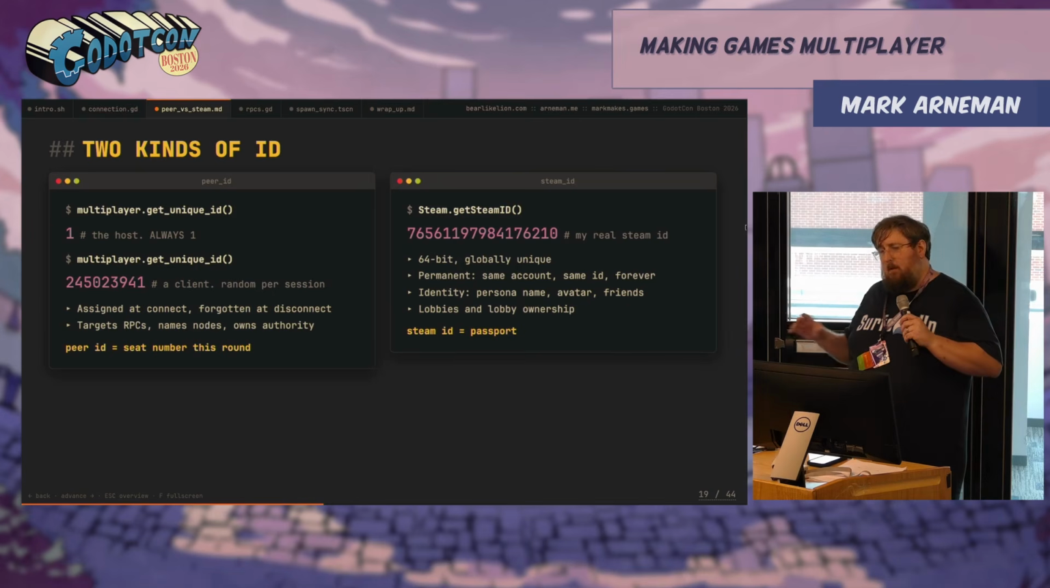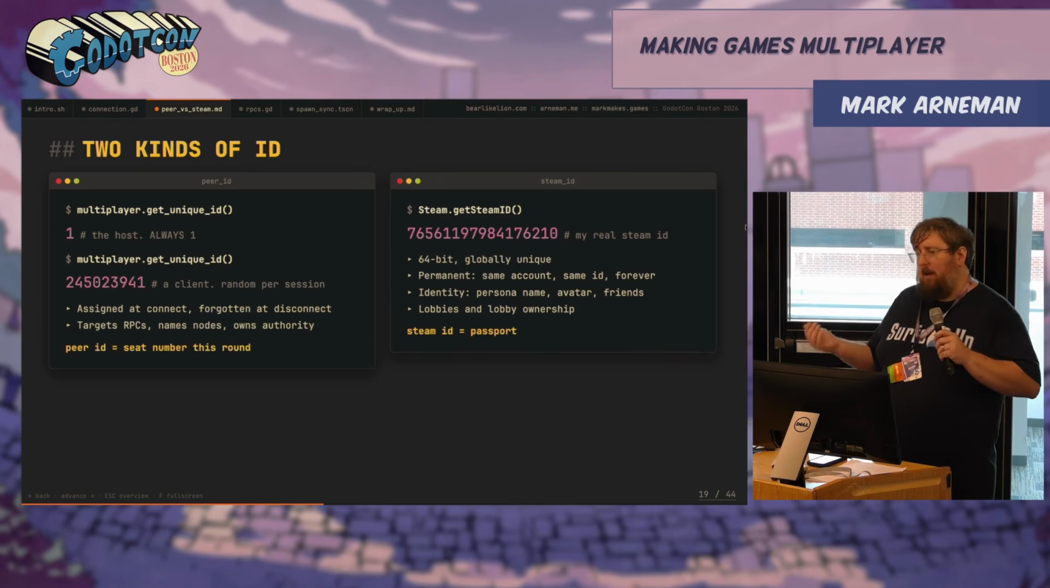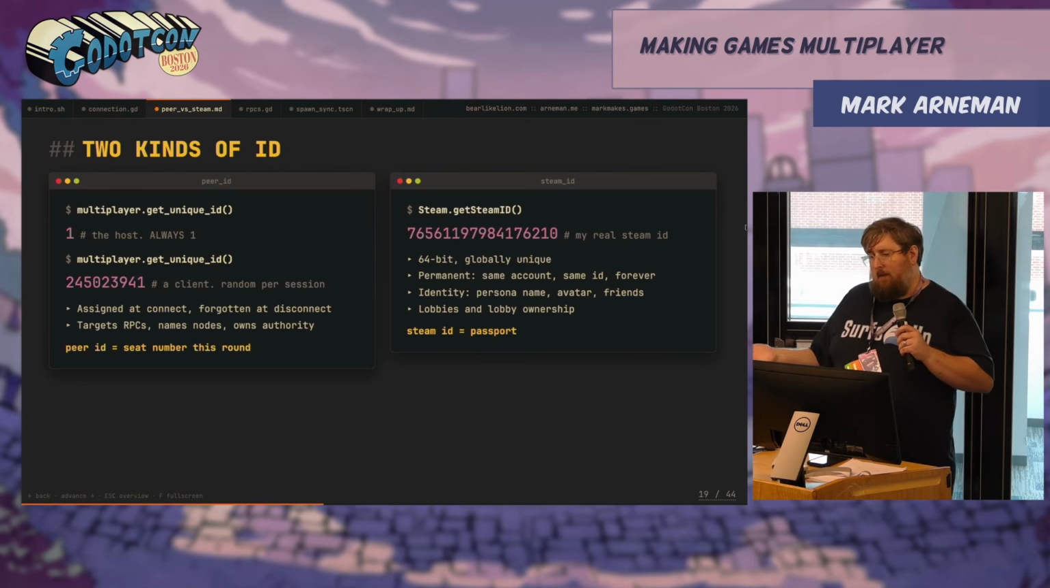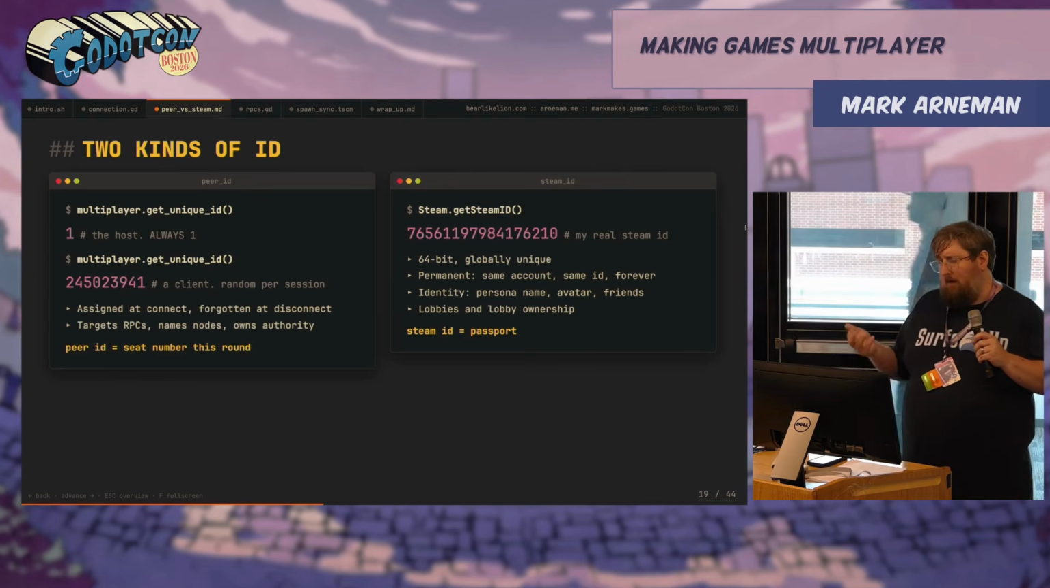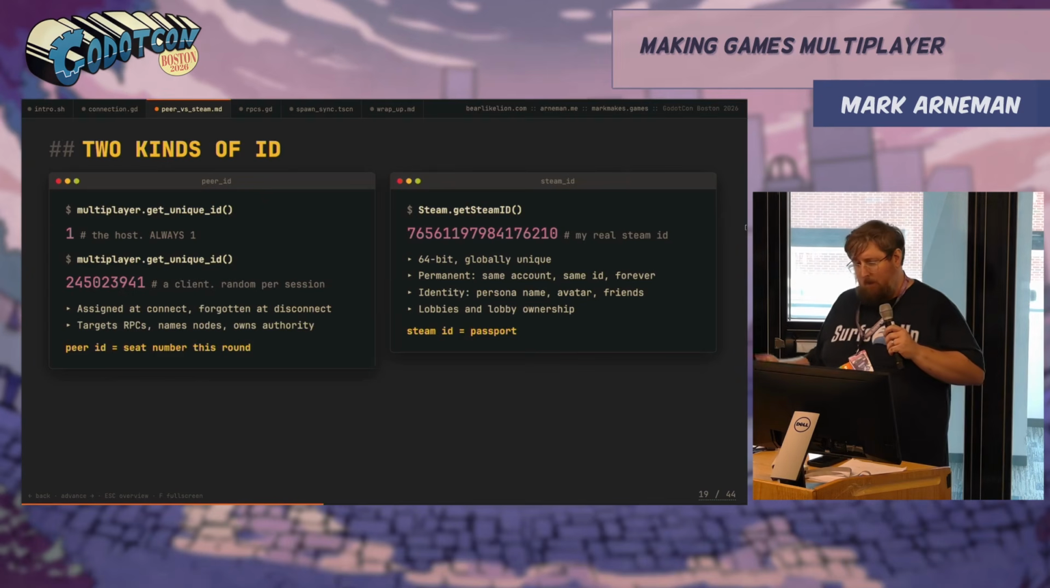The peer ID is your seat at the bar. Your Steam ID is your account. It's a 64-bit globally unique ID. It's permanent. And it's your persona, your avatar, your friends, your lobbies, and the ownership. Think of it like a passport.